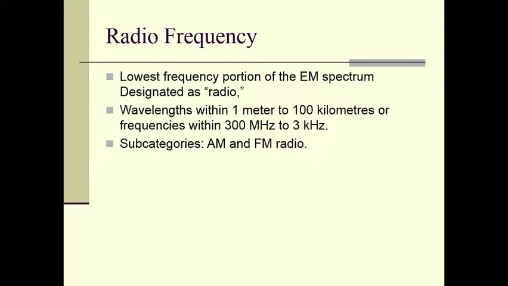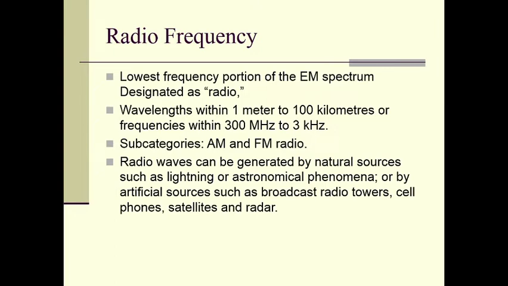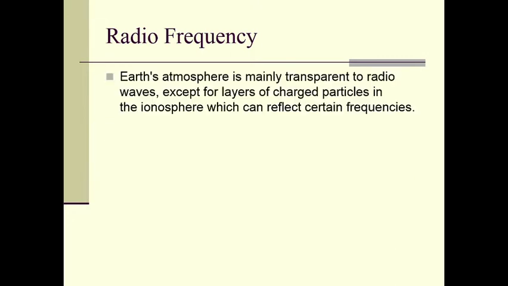communication or radio broadcasting. Radio waves can be generated by natural sources such as lightning or astronomical phenomena, or by artificial sources such as broadcast radio towers, cell phones, satellites and radars. The Earth's atmosphere is mainly transparent to radio waves, except for layers of charged particles in the ionosphere, which can reflect certain frequencies.